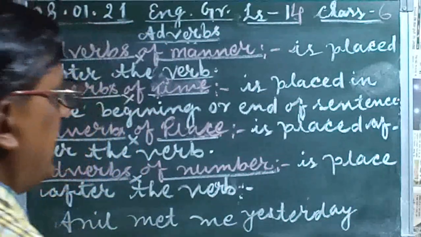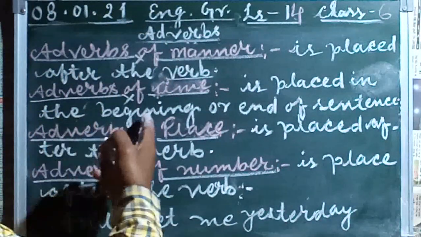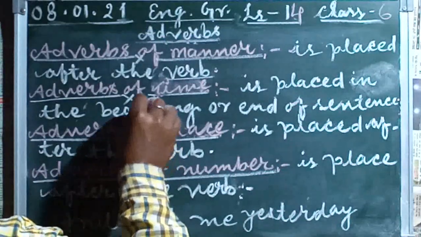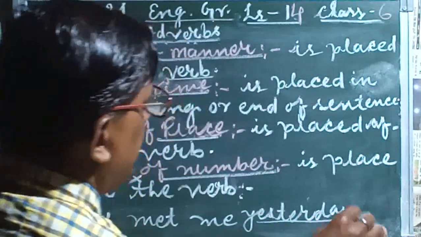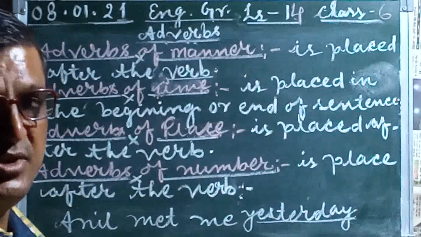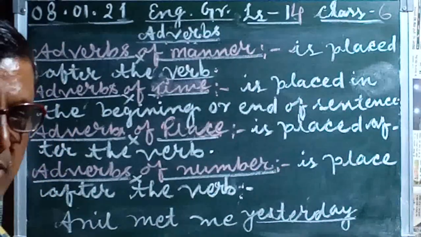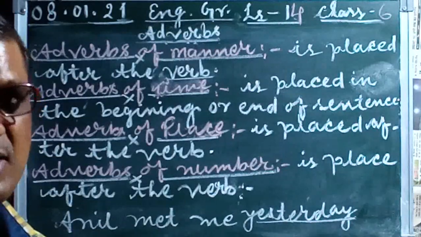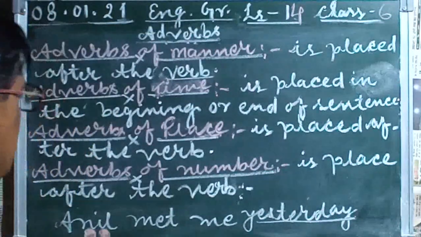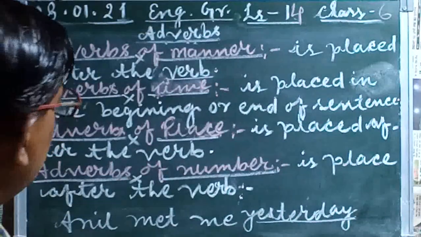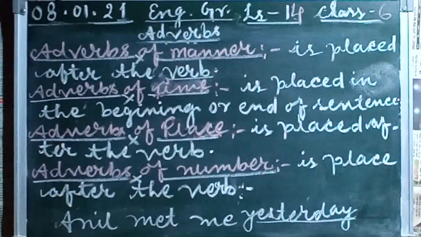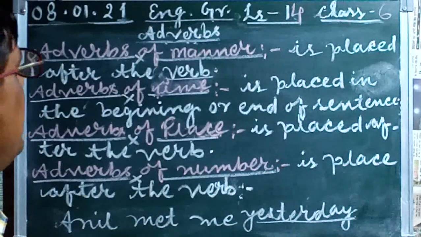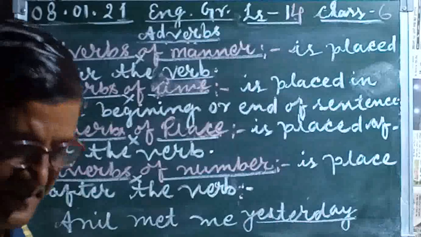Either it is in the beginning or in the end of a sentence. Here, in the end of the sentence, is yesterday. Another example we can take is, tomorrow is a holiday. I am defining each one, and this tells at what time an action is done. This adverb answers the question at what time an action is done.